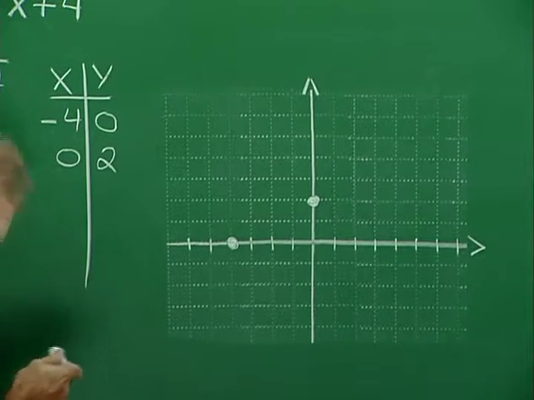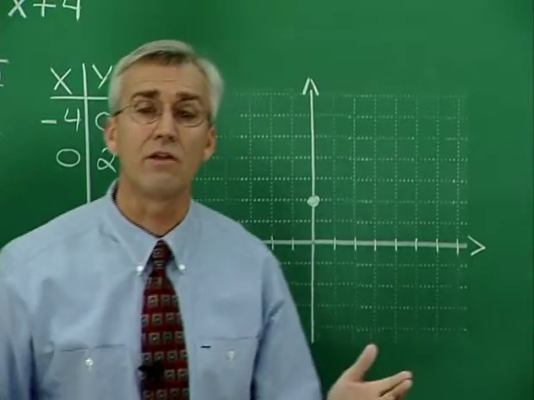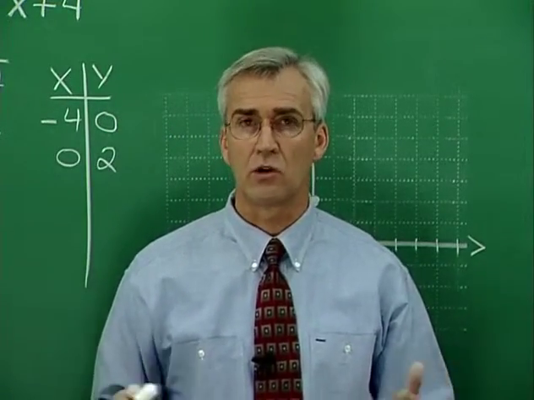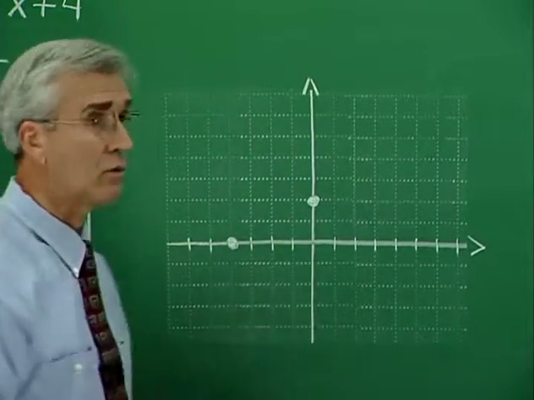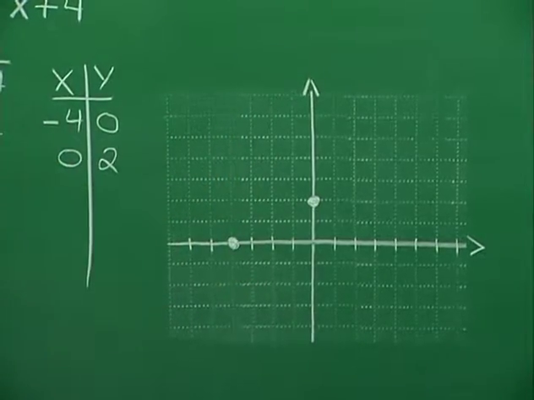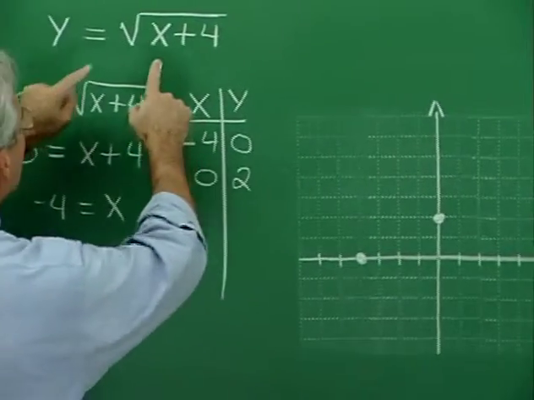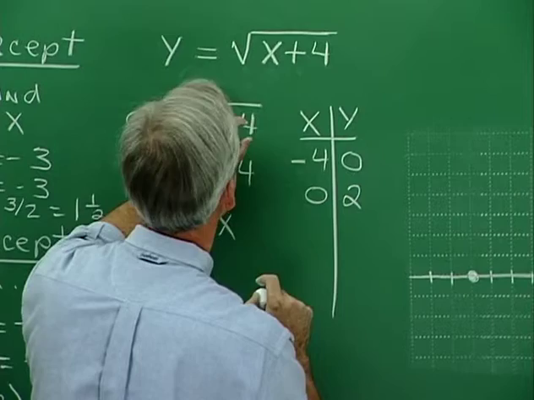We want to choose some points that are relatively easy to calculate. That is, we'd like to be able to take the square root of squares. And we don't absolutely have to do that because, after all, we probably have a calculator available to us, so we could approximate some values regardless of whether we're taking the square root of a square or not. But because we're doing this all by hand and we're trying to make life easy for ourselves, let's pick some easy values. Suppose I pick for x, let's say, we've already done 0.